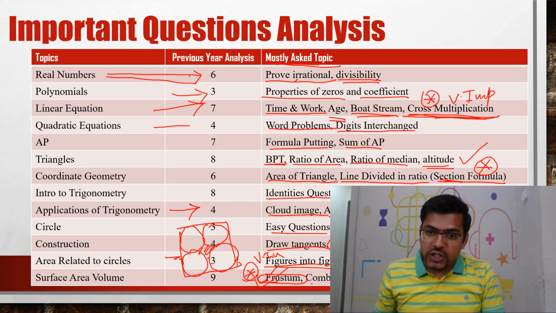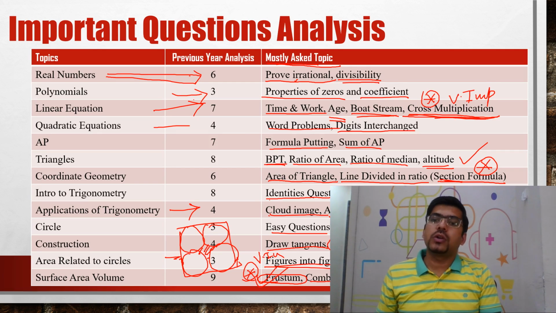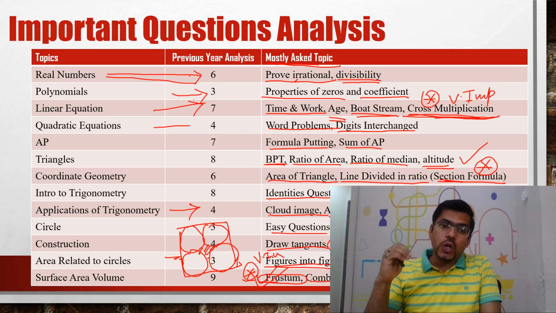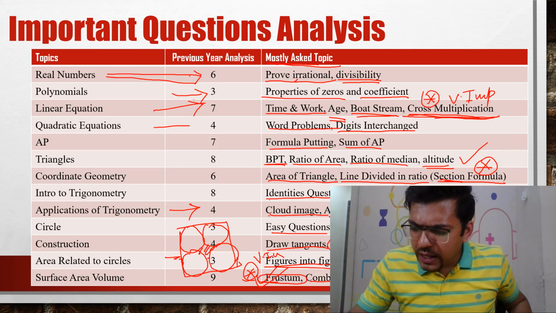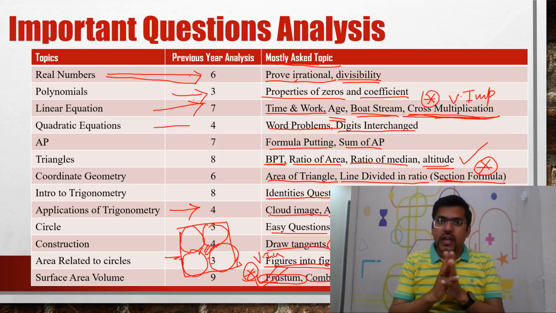There is a very huge probability that a combination of solids, one question might come from this also. Combination of solids. So these all are the important questions analysis. Now, this is the analysis that I have told you.